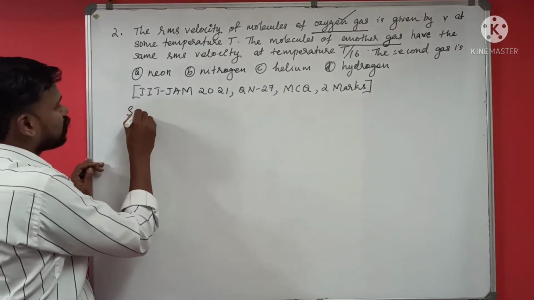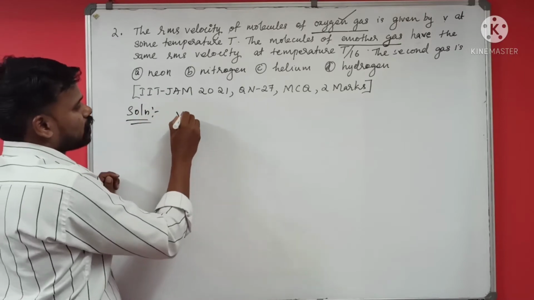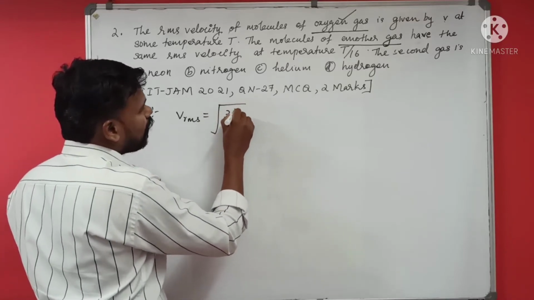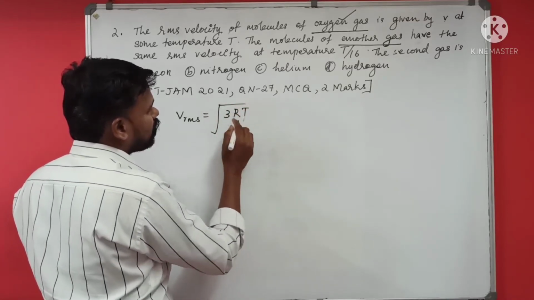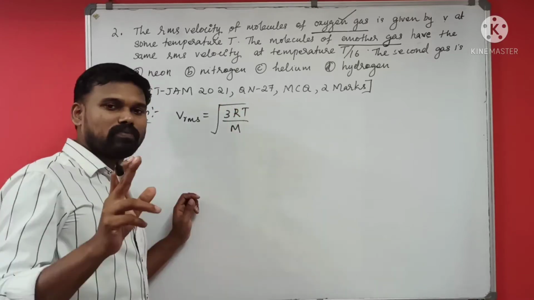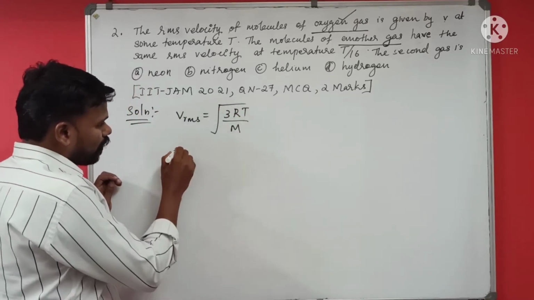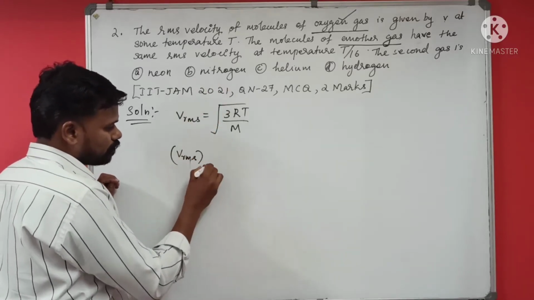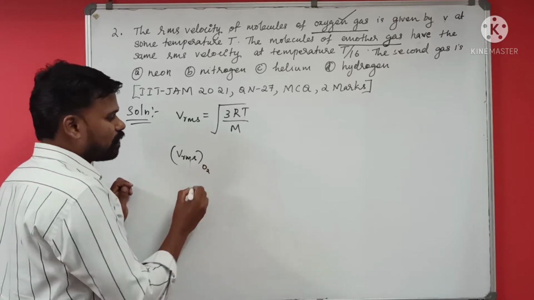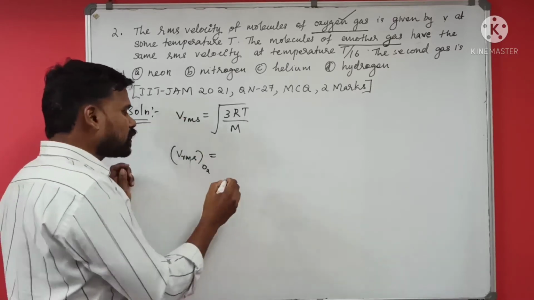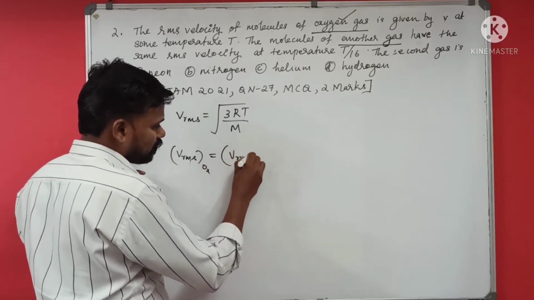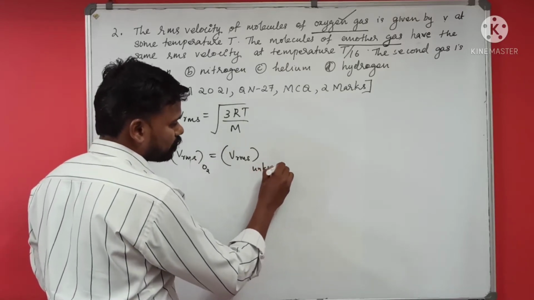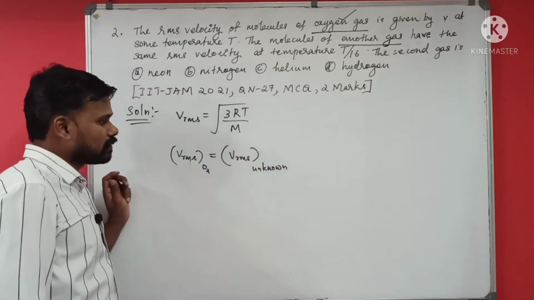So what is the equation for RMS velocity? Vrms is equal to root of 3RT divided by molecular mass. 3RT divided by m, where m is the molecular mass. So here it is given that the RMS velocity of oxygen, O2, is same as the RMS velocity of the unknown gas. We have to find that gas, the unknown gas.